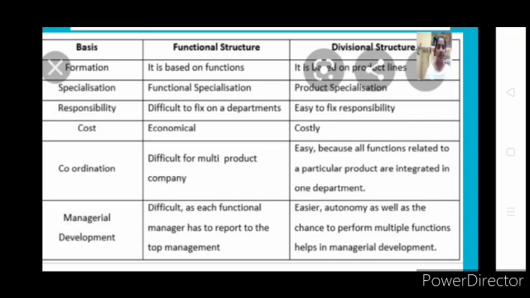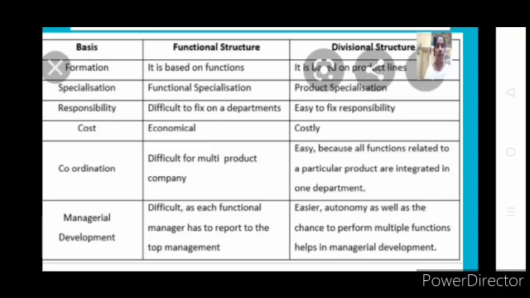Last is managerial development. Under functional structure, as we have seen, there is only limited scope for development, because employees come out with only a single function, whereas the scope is more in your divisional structure, because a single head will be handling different functions like marketing, sales, and production. His managerial development, efficiency and specialization will be more compared to your functional structure.